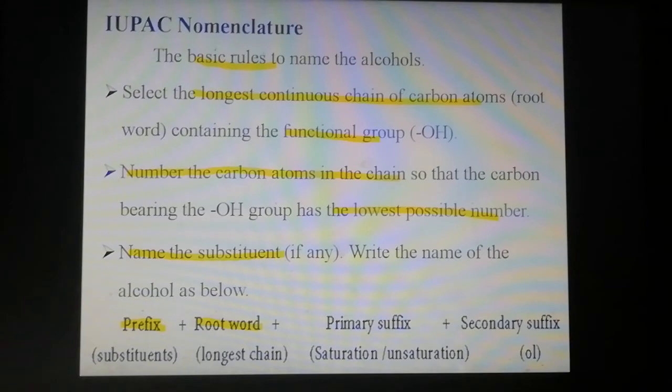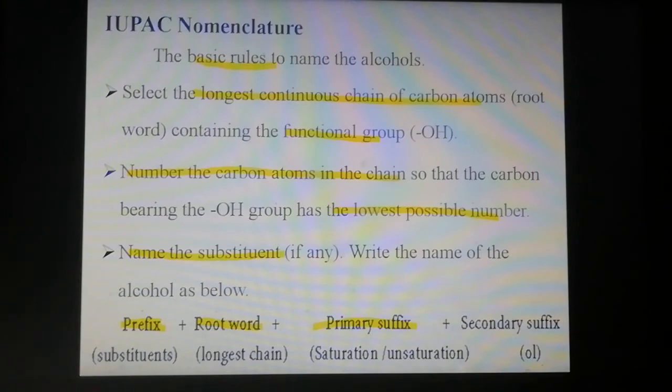Then the primary suffix. For the primary suffix, we check whether the organic compound is saturated or unsaturated. Compounds containing only single bonds, add ANE. Compounds containing a double bond, add ENE. Suppose a triple bond, add YNE.